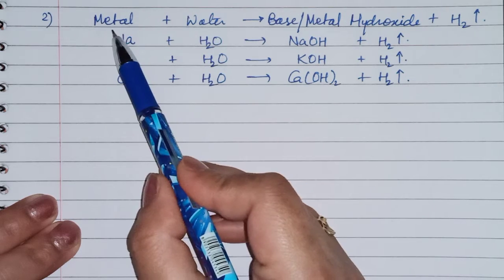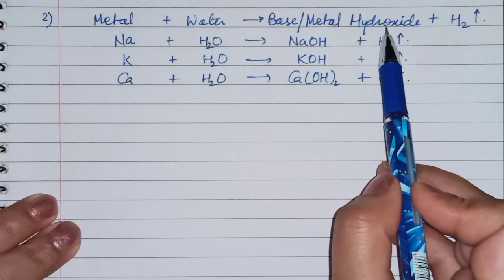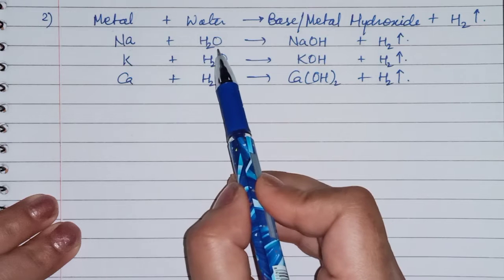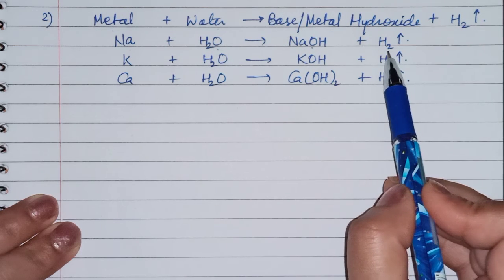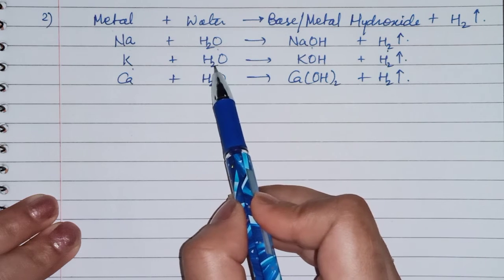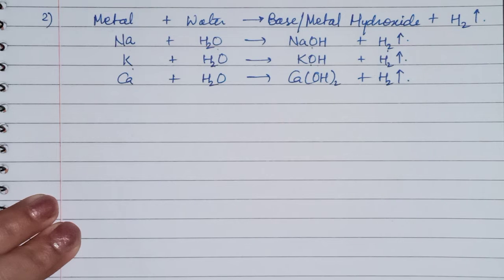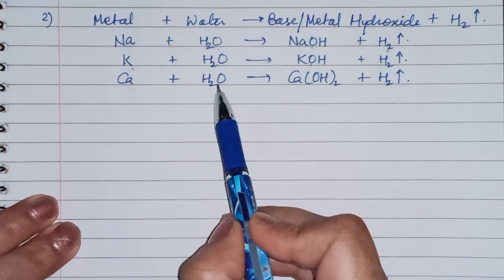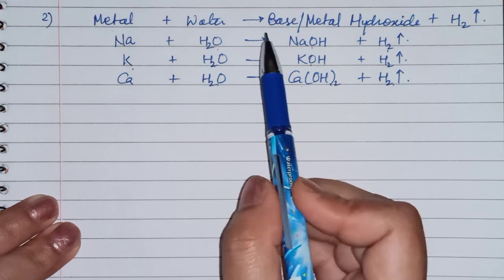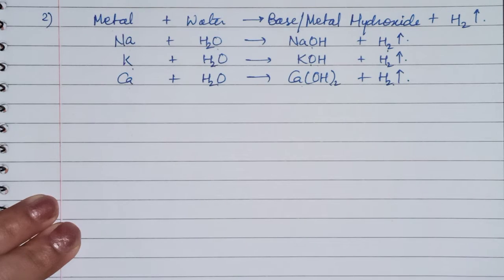Now next is metal reacting with water. It will give a base in the form of metal hydroxide, and hydrogen gas is released. Like sodium reacts with water, it will form sodium hydroxide and hydrogen gas is released. Next is potassium. When it reacts with water, potassium hydroxide and hydrogen gas are released. Next is calcium and water: calcium hydroxide and hydrogen gas is released. Okay, metal plus oxygen will give metal oxide. Metal plus water will give metal hydroxide.